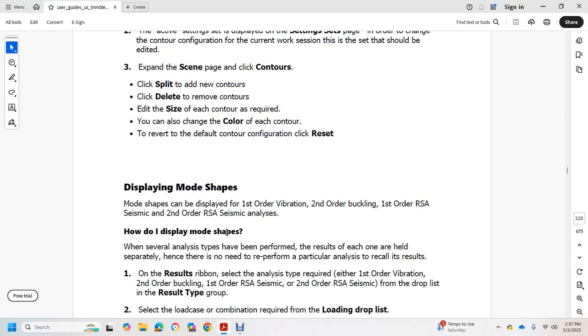Display mode shape. Mode shapes can be displayed for first order vibration, second order buckling, first order RSA seismic, and second order RSA seismic analysis.